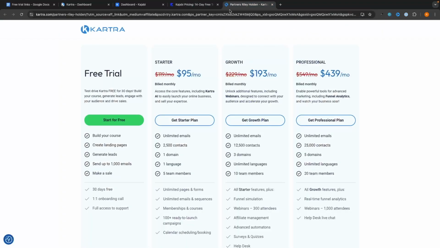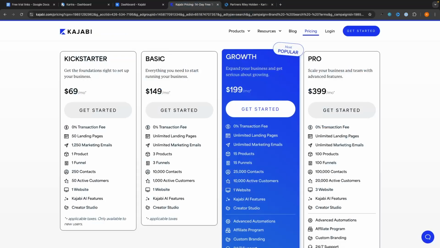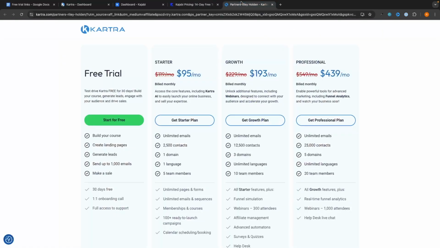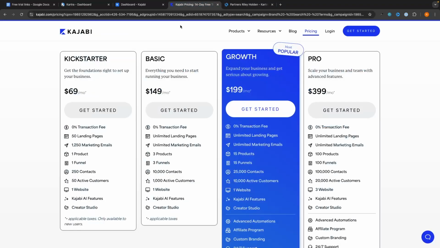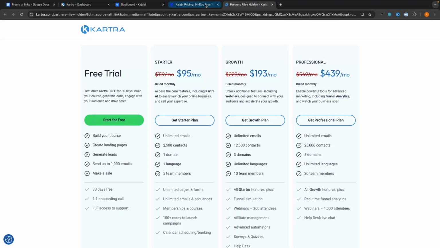But when we move up to the plans that we can really compare, we have Kajabi with basic at $149 per month, and we have Kartra at starter at $95 per month. So at first glance, Kartra appears cheaper, right? However, Kartra has a limit of only 2,500 contacts on your email list. And if you go beyond this, we then have to upgrade to growth. Whereas Kajabi is going to let us have 10,000 contacts on the email list, which is 4 times more.